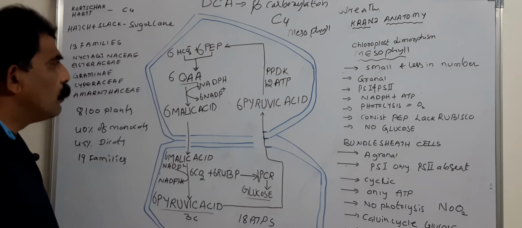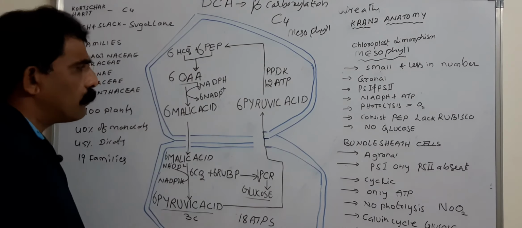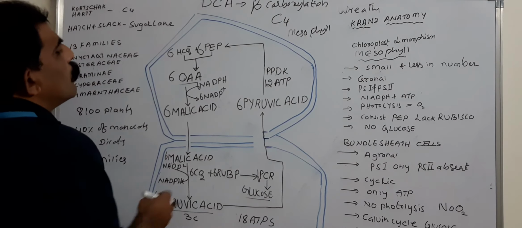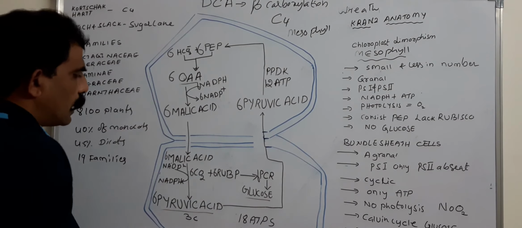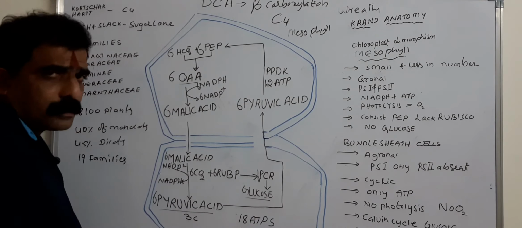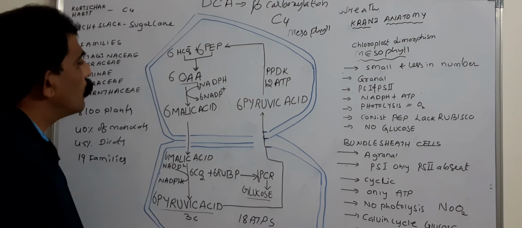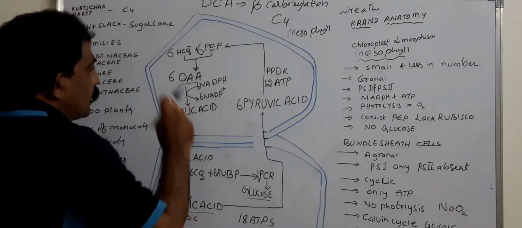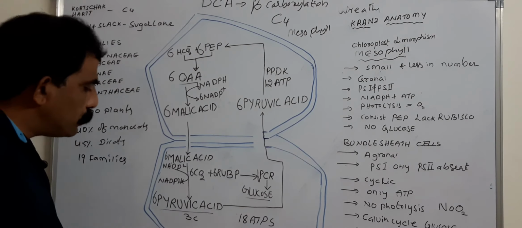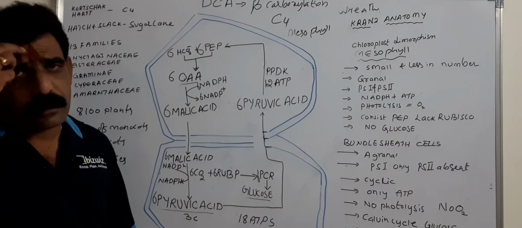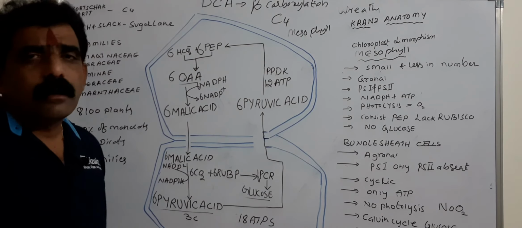You see, for the reduction of 1 carbon dioxide, or for the occurrence of 1 C4 cycle, 2 ATPs are consumed every time in the mesophyll cells and 3 ATPs are consumed in bundle sheath cells. Together 5 ATPs. 1 NADPH is consumed in mesophyll cells and 2 NADPH in bundle sheath cells. 1 plus 2, 3.